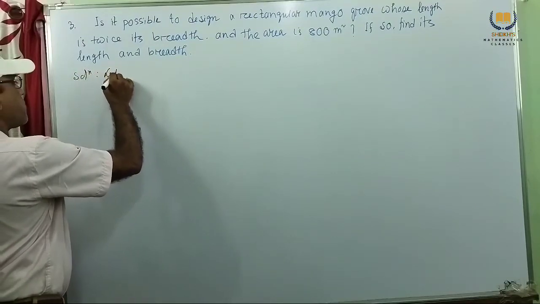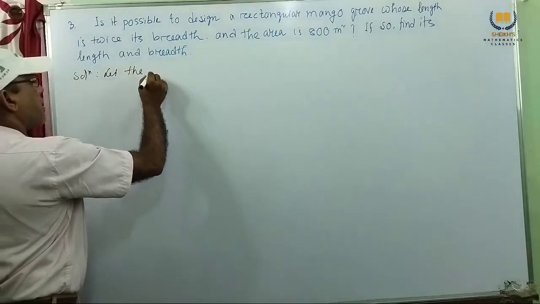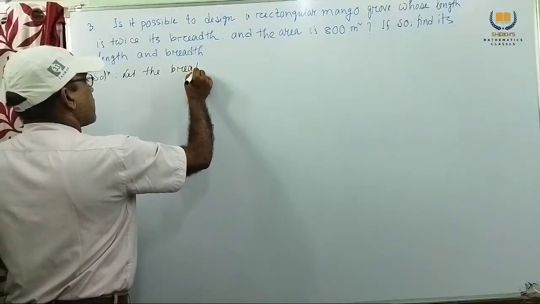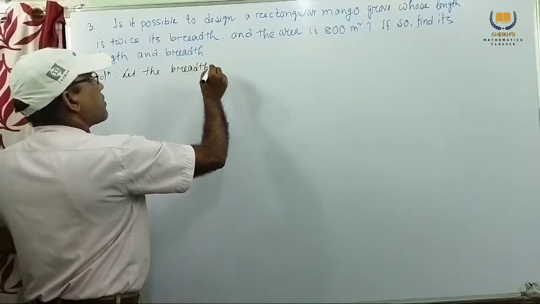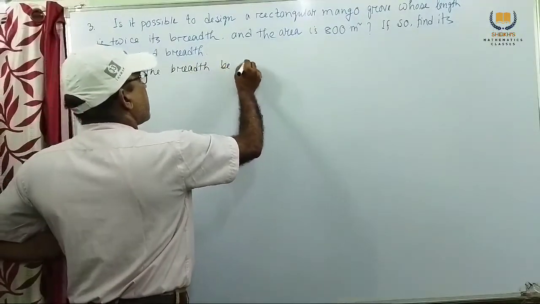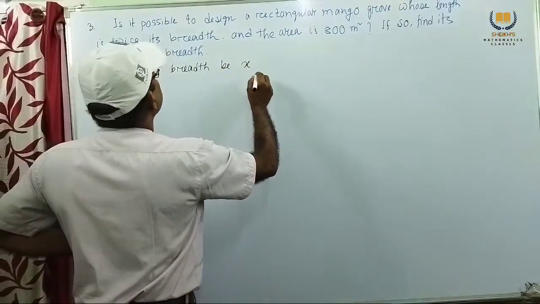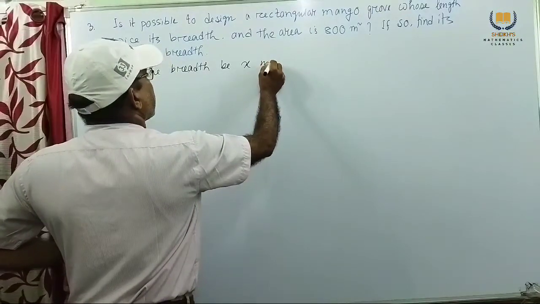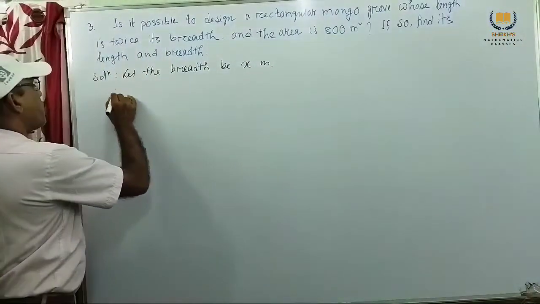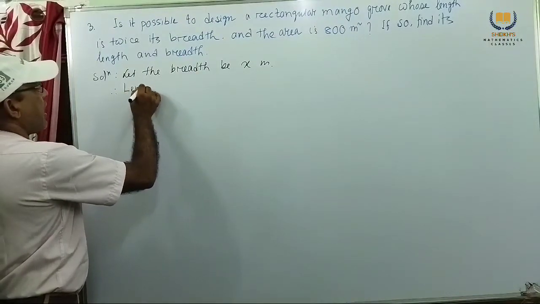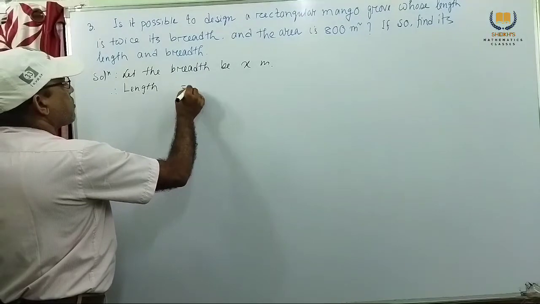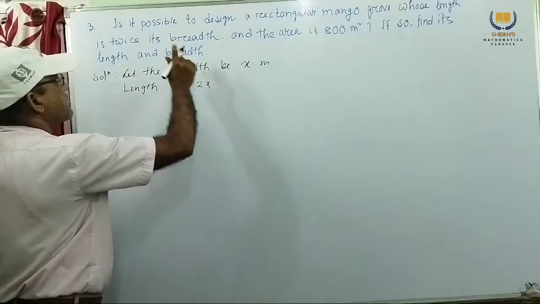Let the breadth be x meter. Therefore, length equal to twice x.